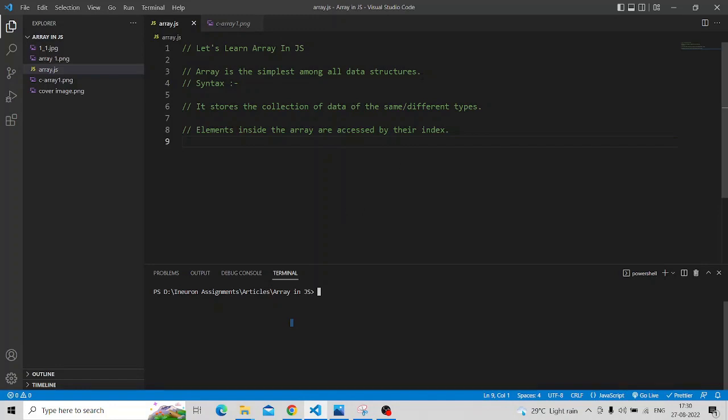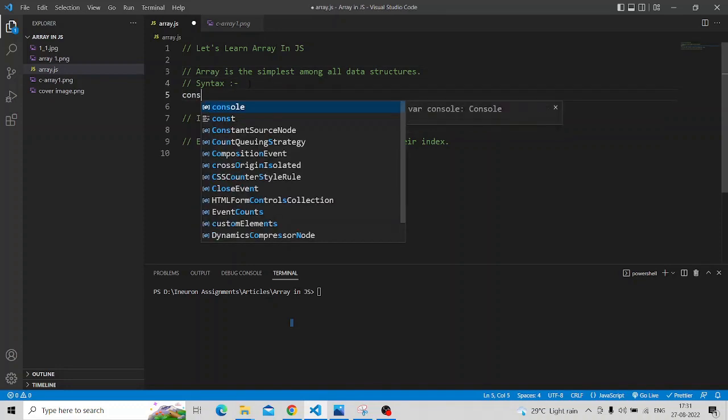So the first point is array is the simplest among all data structures. As we know, array is a data structure, and what is data structure? Data structure is just simply the way of storing data. So we can say array is the simplest way to store data. In this point we are going to study the syntax of array, how we are going to define array in a code. So let's get started.